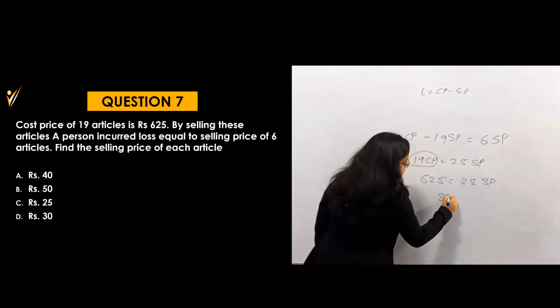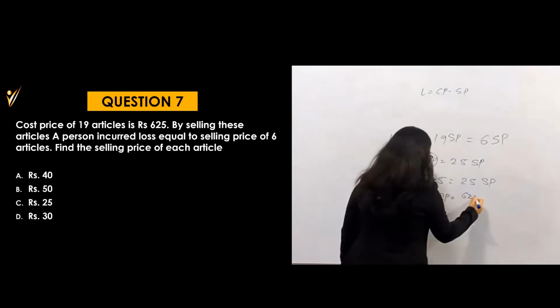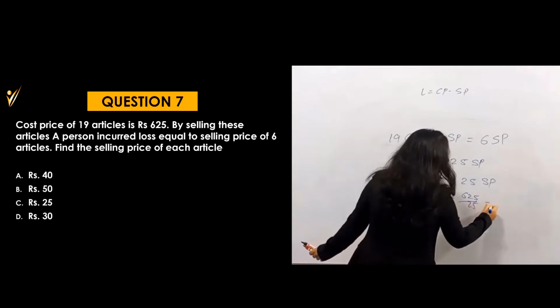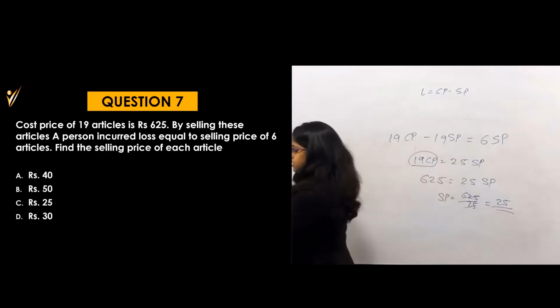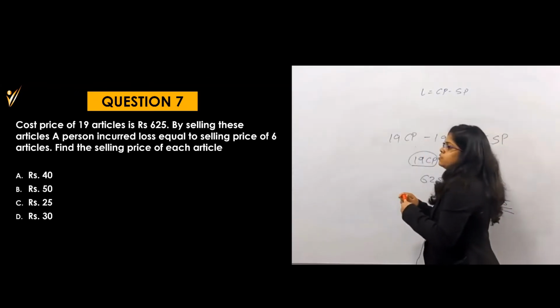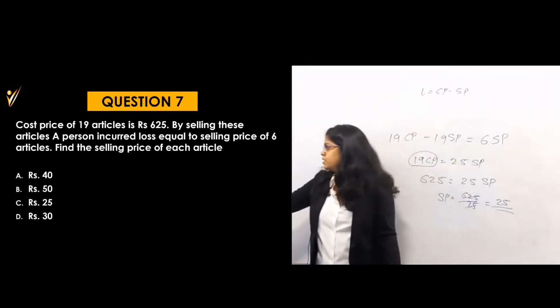So SP is equal to 625 by 25, which is a square, that means it will become 25. So your answer would become 25 rupees. So the answer would be option number C. Understood this?